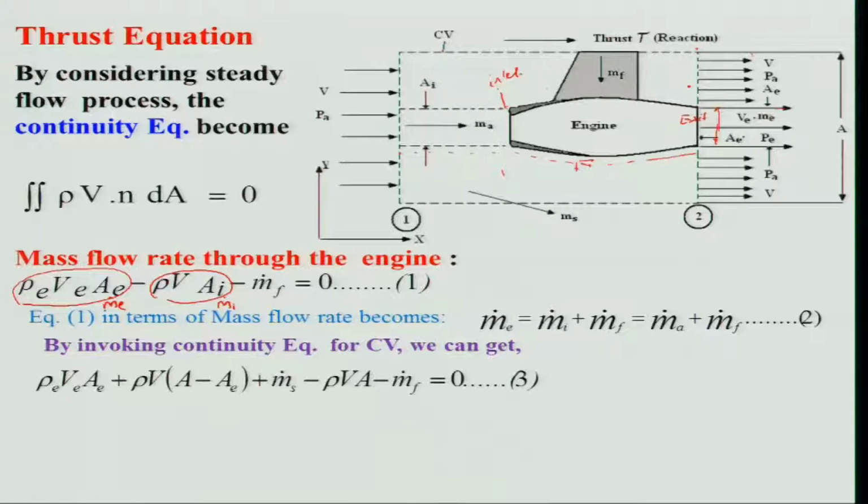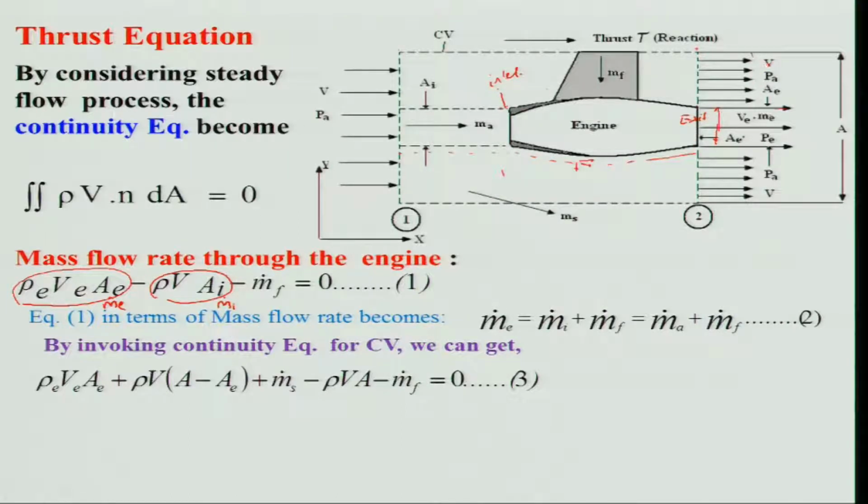Now we will be invoking the continuity equation for the entire control volume. We will consider how much is going out in this domain and how much is going out at the exit. At the exit, that is rho_e V_e A_e from the engine, and in this region the flow is coming with the same velocity. This is again an assumption, because nearby it will not be so, since because of the streamline it will have different values, but however we are assuming that V.